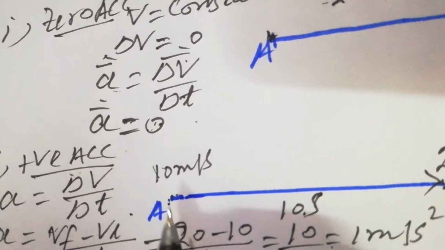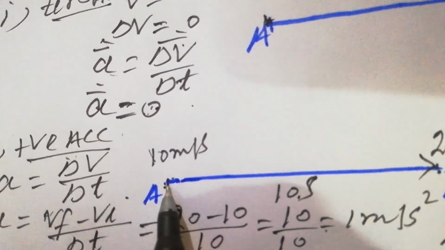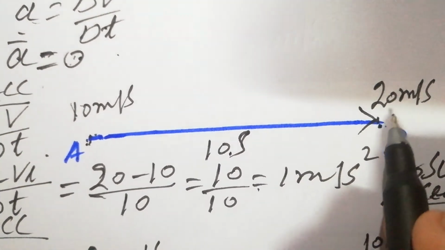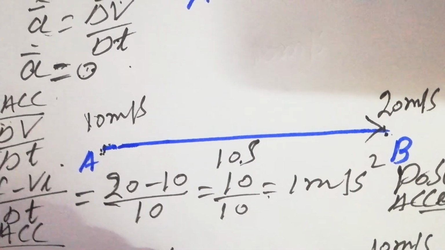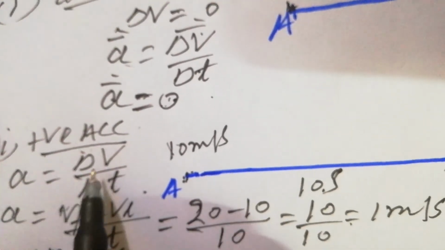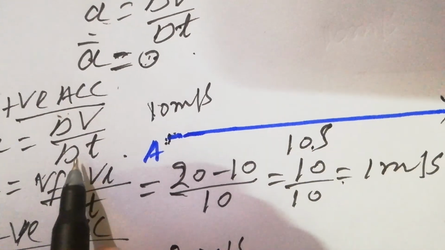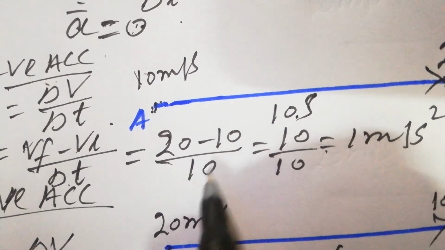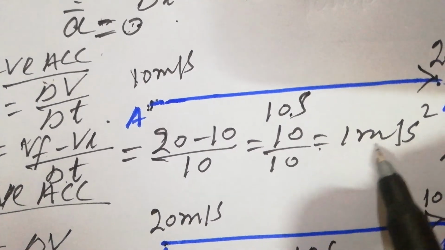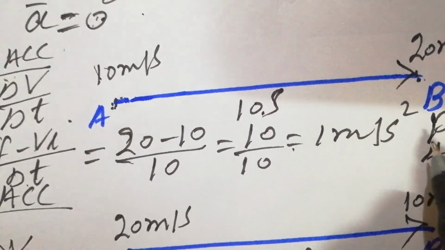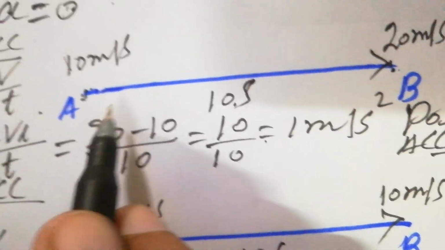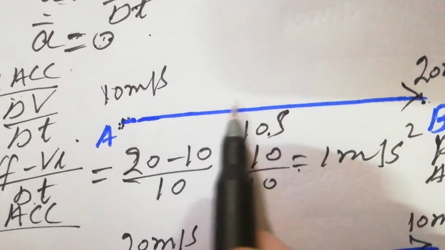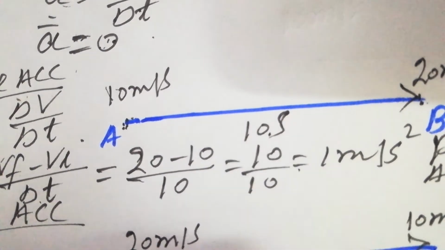And we have the positive acceleration. Initially the car is at point A and its velocity is 10 meter per second, it goes to point B and its velocity increases to 20 meter per second. So the acceleration is change in velocity divided by delta t, time. Vf minus Vi divided by delta t. Vf is 20 minus 10 divided by 10. So it cancels out and you get 1 meter per second square. So that is the positive acceleration. The velocity and acceleration have the same direction in this case.